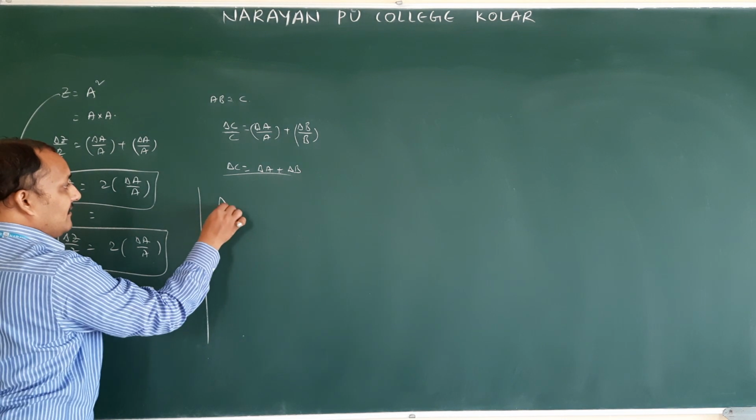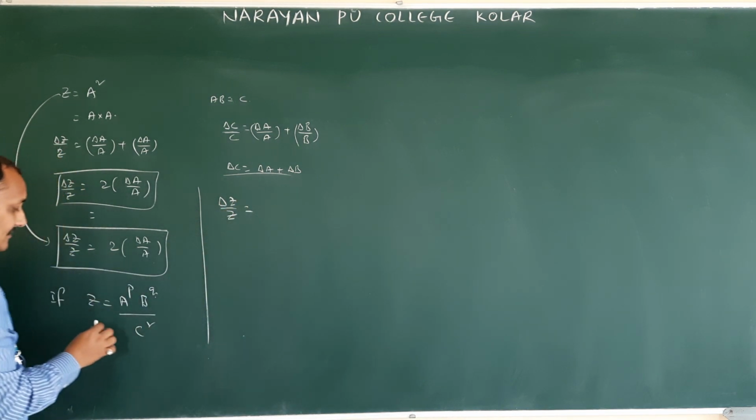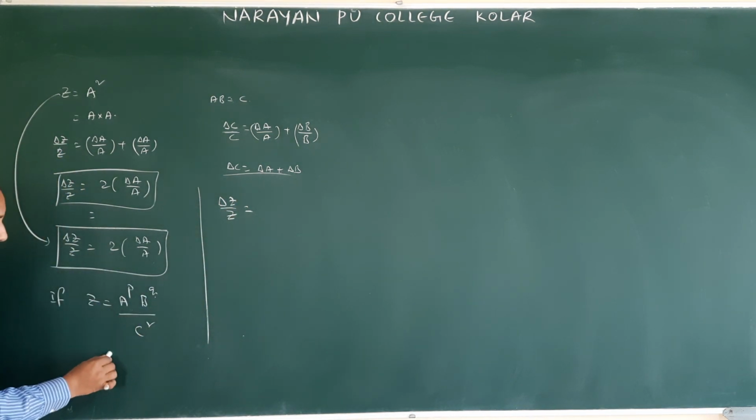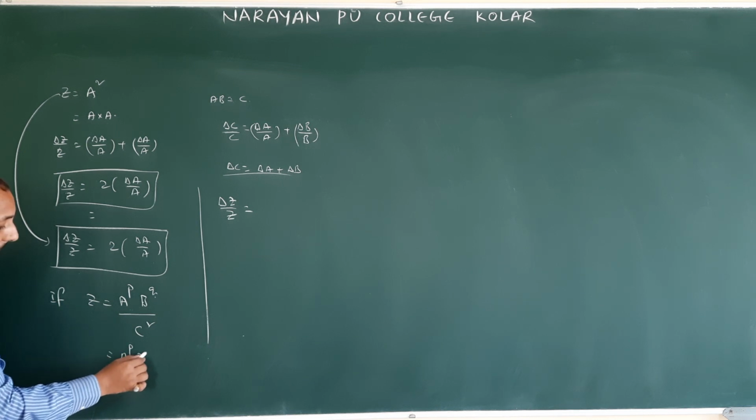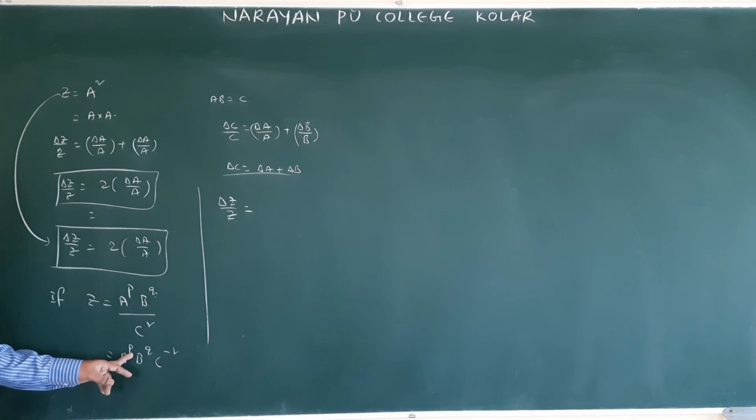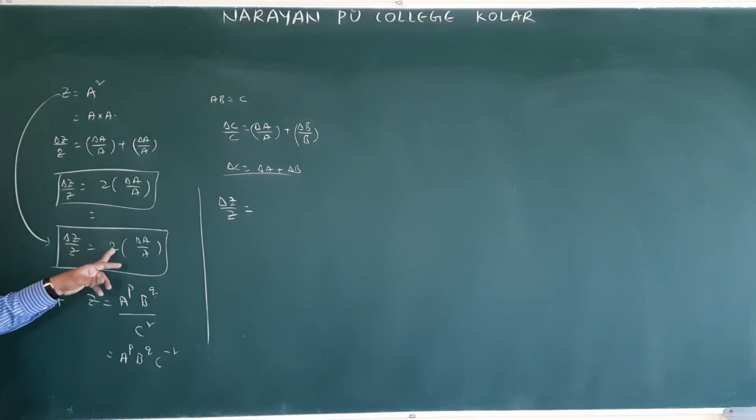How will you write this one? Delta Z by Z: I am writing A power p, B power q, C power minus r. Here A power how much is there? P. So if 2 is there, it means 2 into delta A by A.